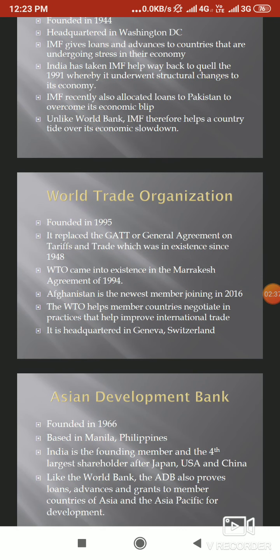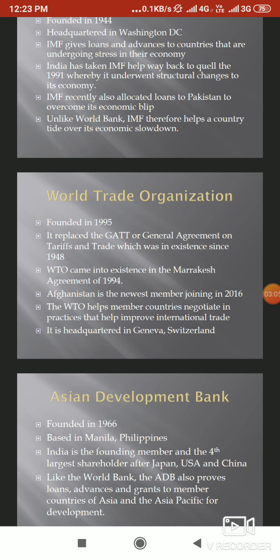The World Trade Organization was founded in 1995. Now, earlier, the World Trade Organization was referred to as the General Agreement on Tariffs and Trade, that is GATT, and it was in existence since 1948. However, it was only after the Marrakesh Agreement in 1994 that the WTO came into existence, that is the World Trade Organization. Marrakesh is the name of a place that is, I think, located in Morocco.